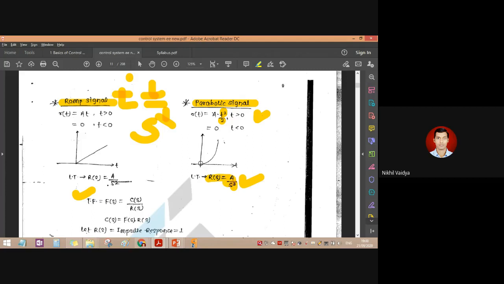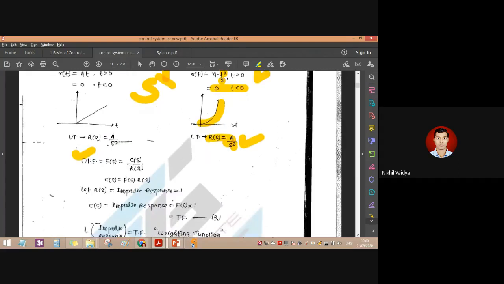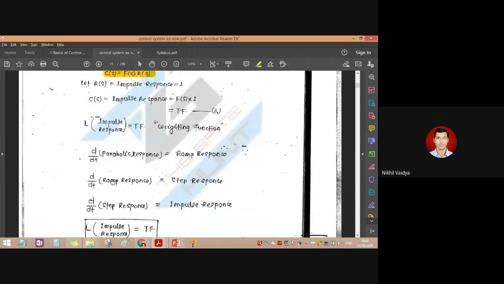And when t is less than 0, it will be 0. Finally our transfer function formula is this, and C of s is equal to F of s into R of s. So the transfer function is C of s upon R of s. So C of s will be the multiplication of this. They are just deriving the formula.